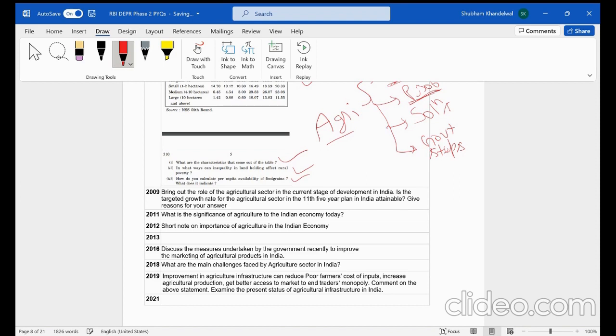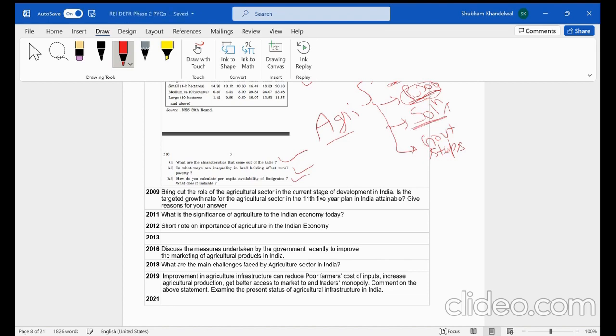So this big statement was given, and then we had to comment on this statement, and then we had to examine the present status of agriculture infrastructure in India. So this was basically related to the problems of the agriculture sector, that is with respect to the agriculture infrastructure. And then you had to discuss some points regarding the solutions as well.